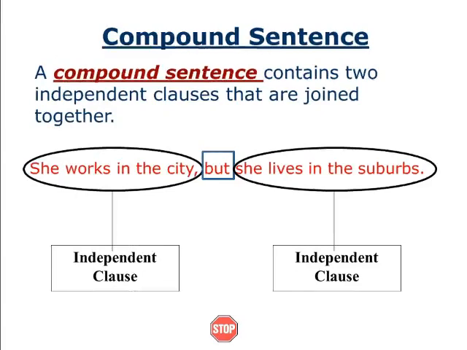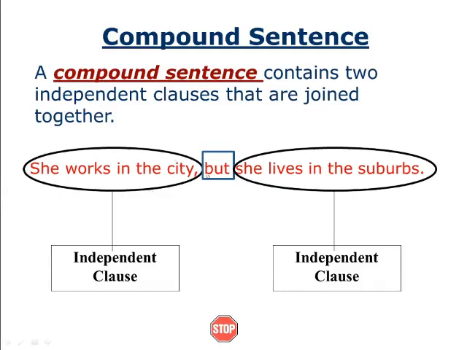Next, what we are going to learn is the compound sentence. What is a compound sentence? A compound sentence contains two independent clauses that are joined together. Before learning this, we have to understand what an independent clause is. An independent clause has an independent meaning. Without relating or connecting to the second one, this first sentence itself has a meaning. So that is an independent sentence.